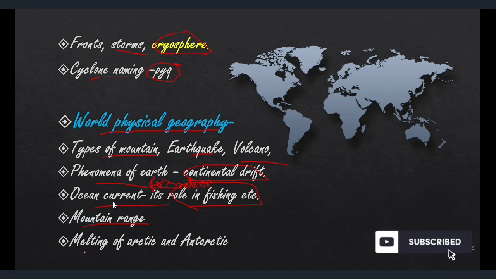And then mountain ranges and melting of Arctic and Antarctic. This is very important. You must make a star in front of it, because melting of Arctic and Antarctic, then cryosphere, are hot topics, and there is a big possibility that a question might come from this topic. So you should prepare it well.